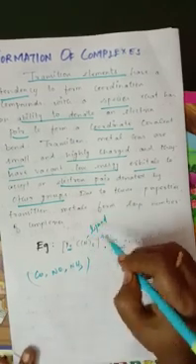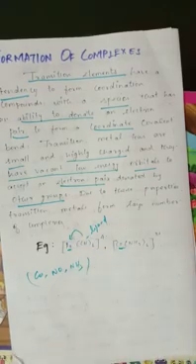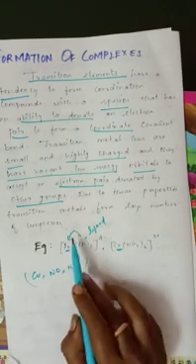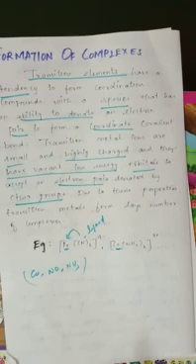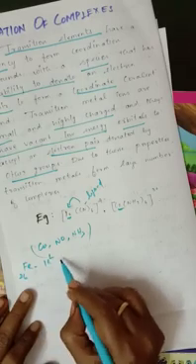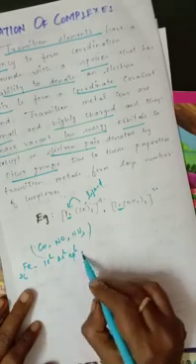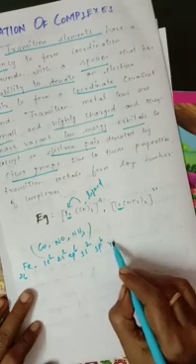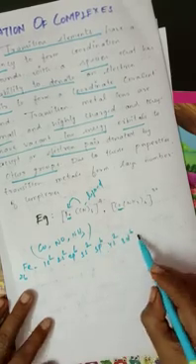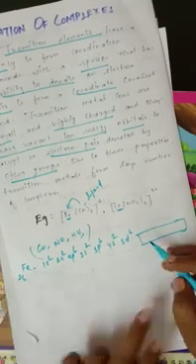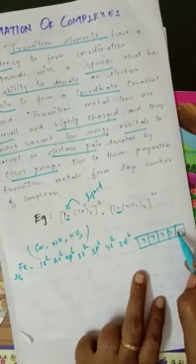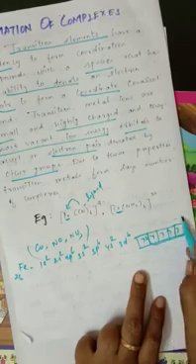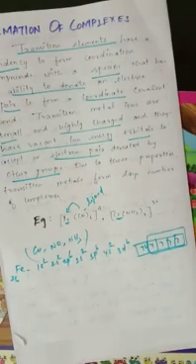The ligand can donate a pair of electrons towards iron. This pair of electrons is accepted by the central metal ion. For example, Fe, what will be the atomic number here? 26, no? So 1s2, 2s2, 2p6, 3s2, 3p6, 4s2, 3d6. If you are taking the d shell, how many unpaired electrons? See here, 1, 2, 3, 4, again 5, 6. So totally 4 unpaired electrons. Is it right?